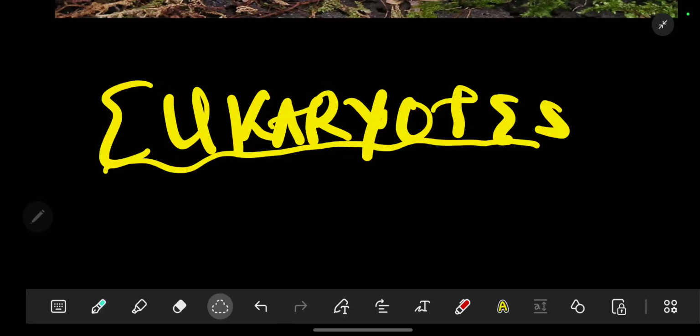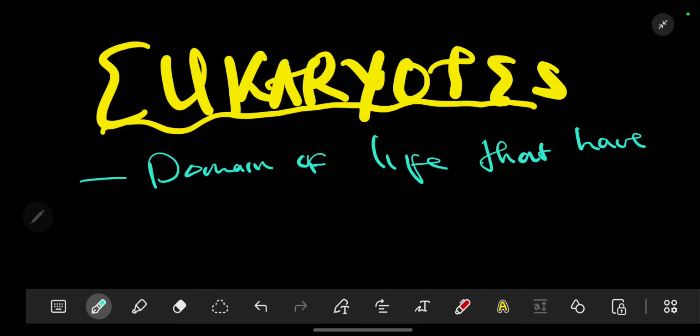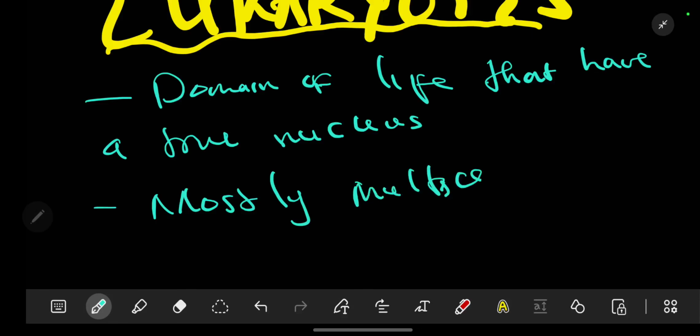So here today we are going to be looking at eukaryotes. So what are they? Eukaryotes are a domain of life that have a true nucleus. They are mostly multicellular, but there are a few exceptions. For example, Amoeba is a part of eukarya, but it is unicellular, meaning to say it is made up of one cell.